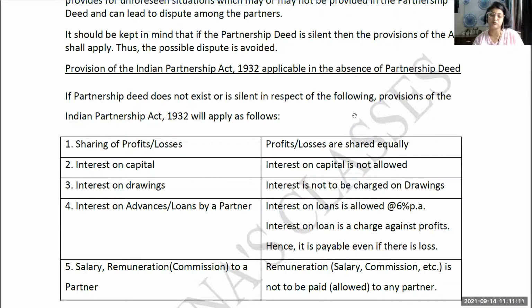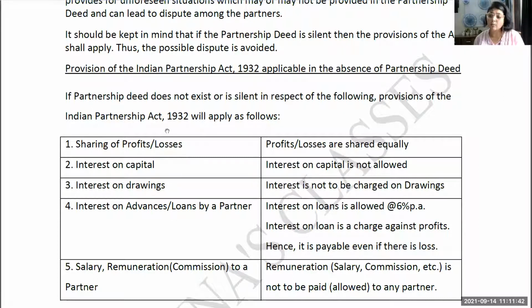This we'll see, which will be applicable in numerical questions also, and there are a lot of cases on which it will be applicable. So first of all, what will be the profit sharing ratio among the partners if they have not made any partnership deed? In that case, the partners' profit sharing ratio is always going to be equal. If there are two partners, they will share profit equally, meaning 1/2 and 1/2. If there are 3 partners, it will be 1/3, 1/3, 1/3. If there are 4 partners, 1/4, like that.